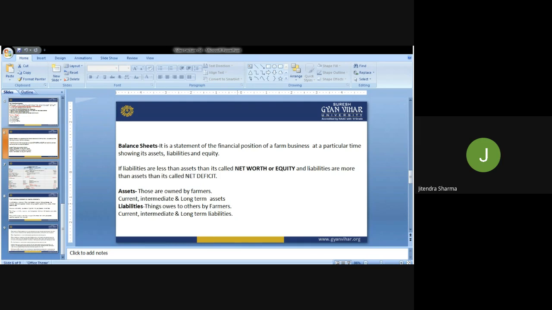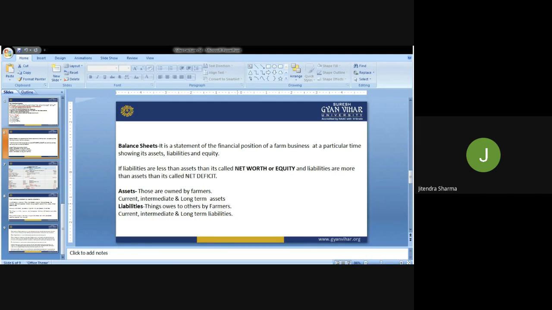The bank is the owner of that thing, but the farmer is taking that commodity, which we call credit or financial assistance from the bank. The ownership of that particular product is with the bank, in case of the money they are providing to the farmer. So the ownership of that thing which a farmer or any firm or organization is incorporating in the business, that is liability.